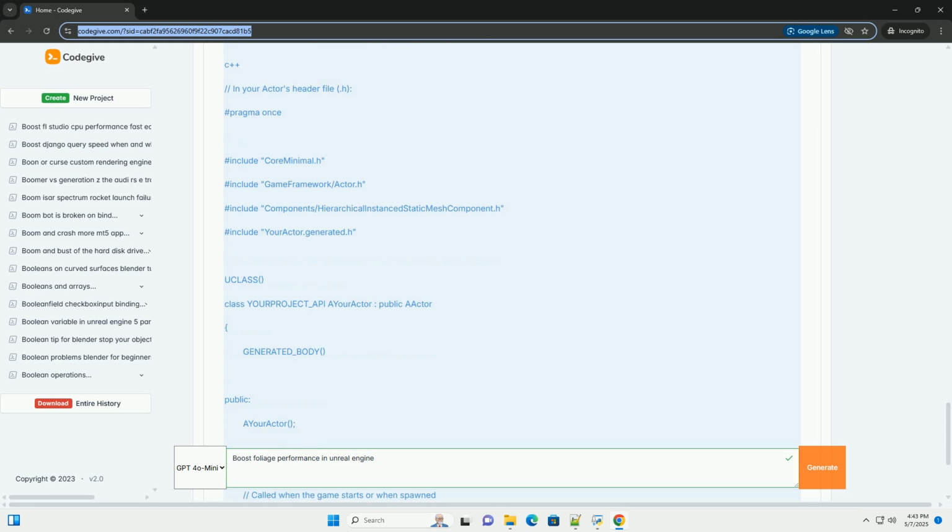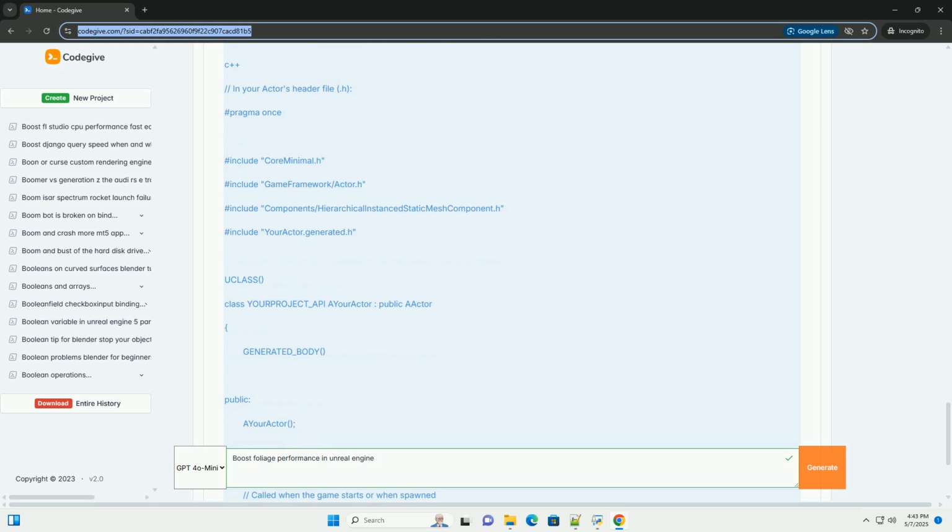Two-sided materials: avoid using two-sided materials unless absolutely necessary. They double the shading cost. If you need to simulate backface lighting, consider using custom lighting in your shader instead of enabling two-sided rendering.